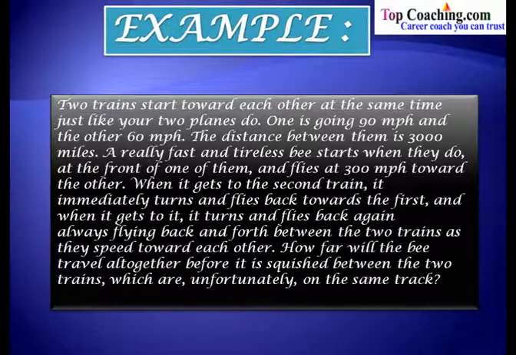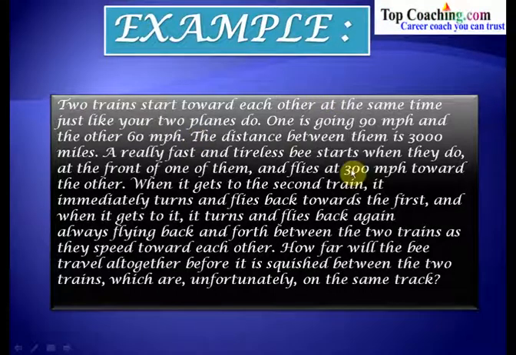So this problem says that we have got two trains, and these two trains are traveling in the opposite direction but on the same track. Now the speed of one of the trains is 90 miles per hour and the speed of the other train is 60 miles per hour, and the distance between them is 3000 miles. Now there's a bee that flies at a speed of 300 miles per hour.